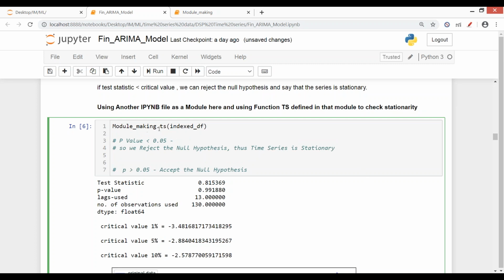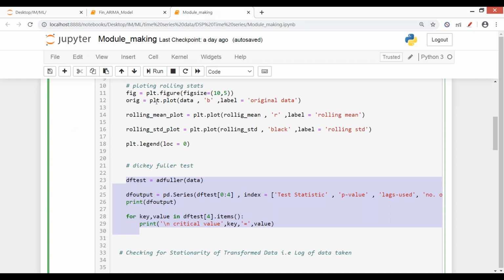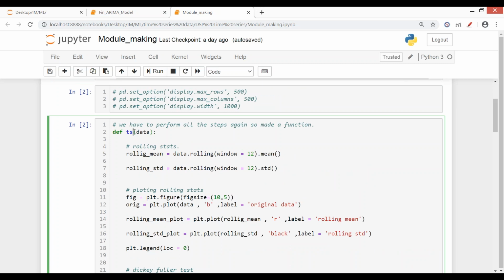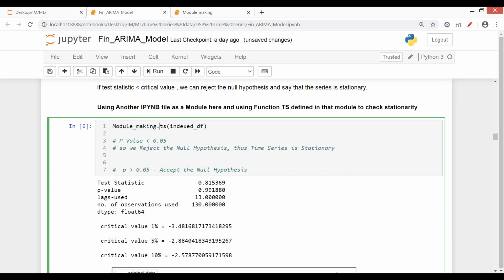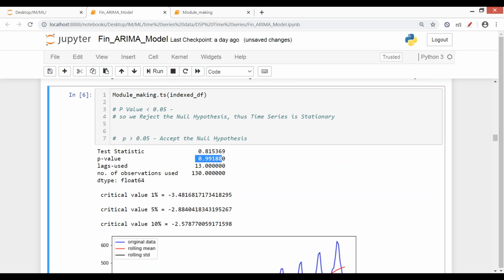Rupa, आपका हो गया था ये? Were you able to get the Dickey-Fuller test result by using dot passengers? Okay then. So here you see we are using that module making, which is another IPython notebook file, and I'm importing from this file the TS function. TS function मैंने use किया है, and I'm feeding in my data here. So what is the p value we are getting here? That is 0.99, and since it is more than 0.05, that means we accept the null hypothesis.